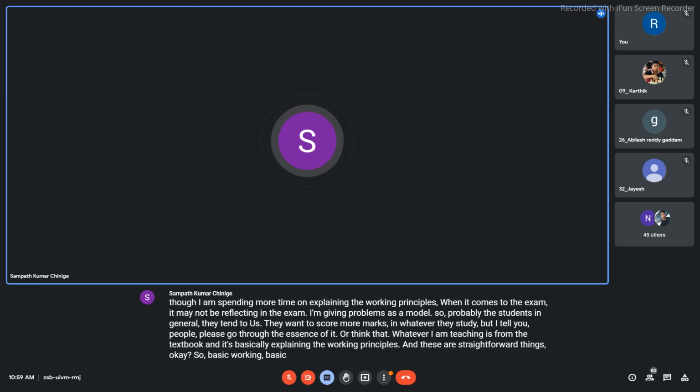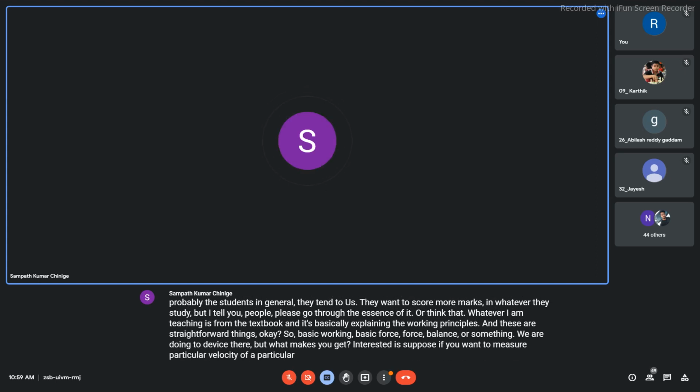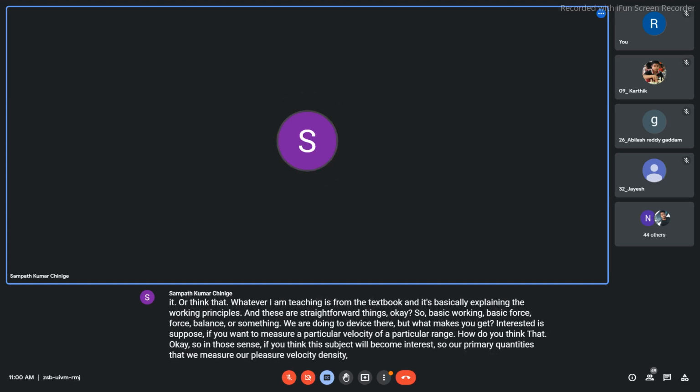Basic force balance or something we are doing to devise a meter. But what makes you get interested is, suppose you want to measure a particular velocity or a particular range, how do you think to measure that? In that sense, if you think, this subject will become interesting. Our primary quantities that we measure are pressure, velocity, density, and then calorific value. These are all the things that we generally measure.